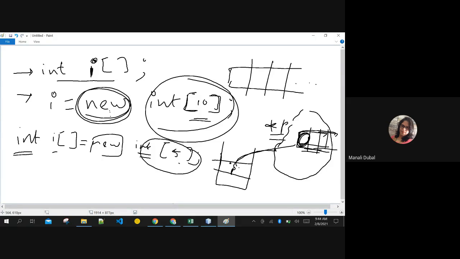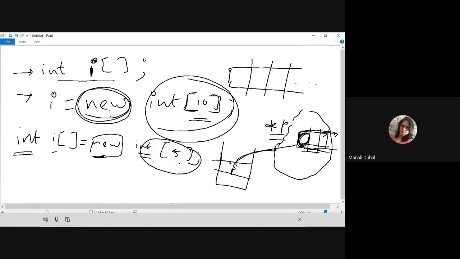Variables are resolved at compile time. Arrays and objects are given space when you run the program. Until the program runs in the JVM, the heap is always free. No memory is there in the heap. So the new keyword will give the memory for this.